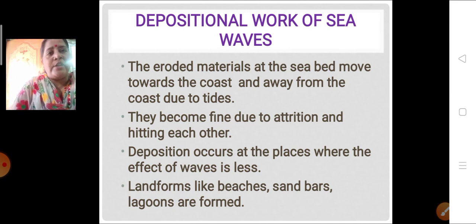At times it becomes fine due to attrition, that is hitting over again and again. It becomes very fine. It becomes sand. Then deposition occurs at the places where the effect of the waves becomes lesser. Where the waves are a little less aggressive, landforms are formed, like beaches, sandbars and lagoons. That is the depositional work of sea waves.